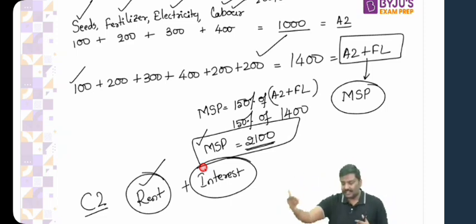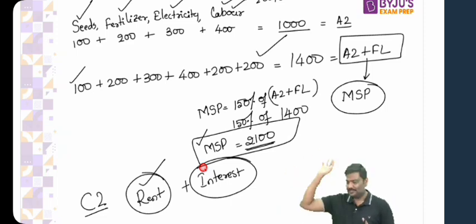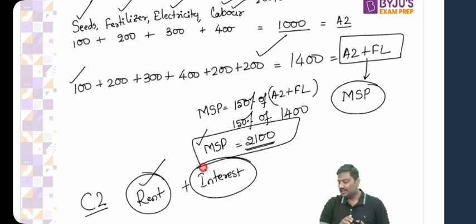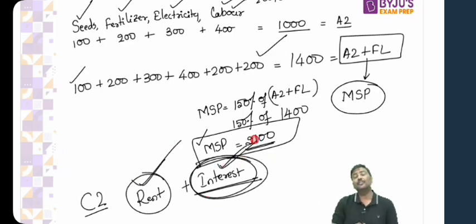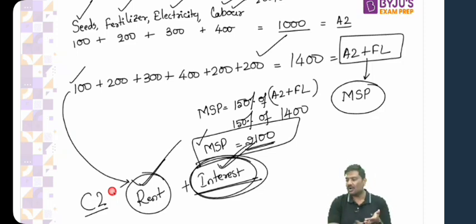Yes. Rather than this, I will use 100 rupee to purchase a tractor. I will use 100 rupee to purchase a tiller. I will use 100 rupee to purchase certain equipment. Now you tell me, will I be earning interest on the tractor? Will I be earning interest on a tiller, etc., etc.? So answer is no, which means I am also foregoing. By investing in agriculture, I'm also foregoing certain interest. You have to count that as well. Right? So the rentals which have been foregone or earned, interest that has been foregone or earned, apart from all these factors, apart from the labor cost, electricity cost, fertilizer cost, family cost, etc.